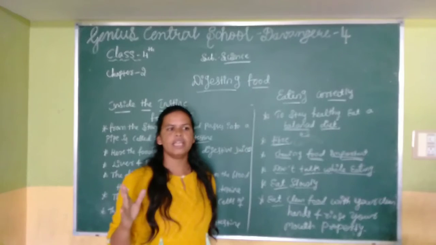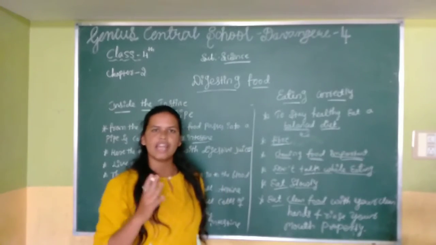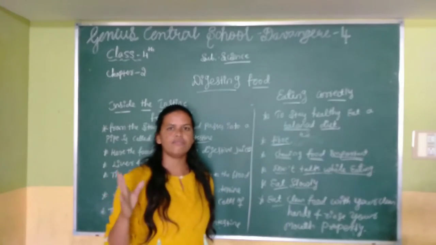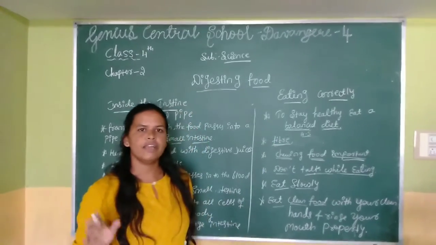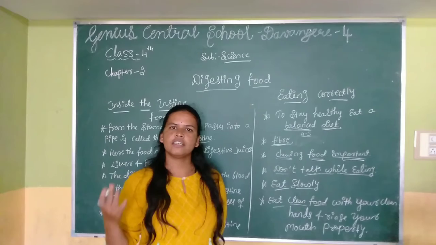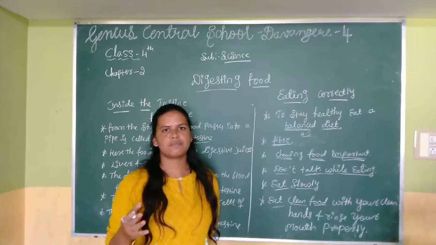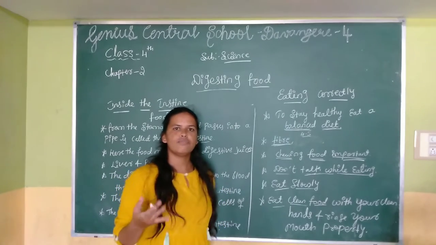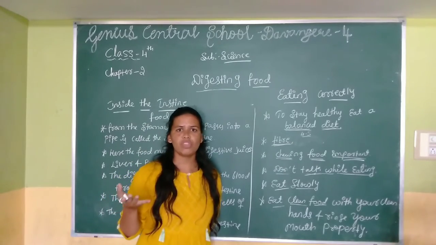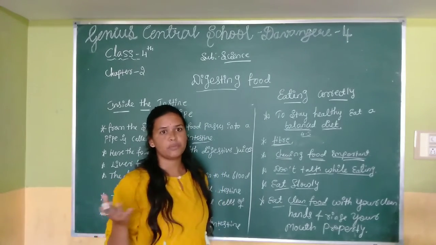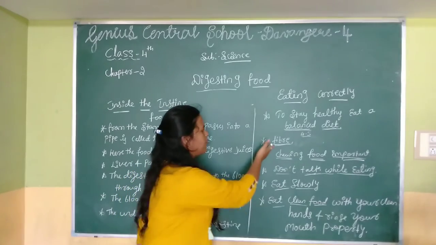Water is also very important for our body. We have to consume 3 to 4 liters of water per day. And fiber content food is also very important. Otherwise, the constipation problem will take place. That's why we have to include fiber content food. For example, palak, cabbage, bottle gourd, cluster bean. These are examples of fiber content food.